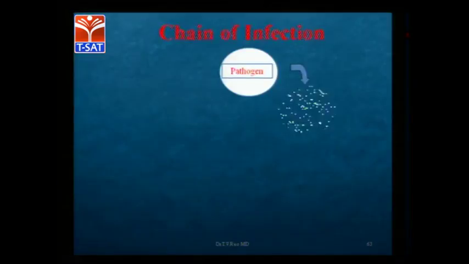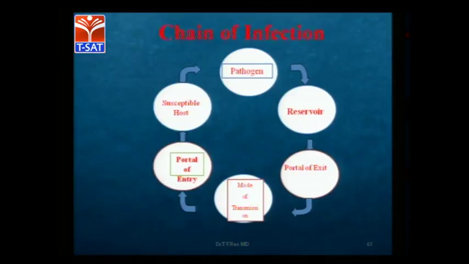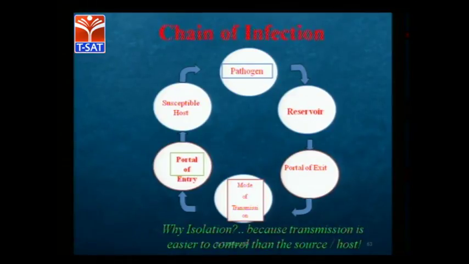Chain of infection, as we discussed, is one more. How it is occurring in each disease, how exactly it is occurring, is also important. Every disease has this type of condition. So they should read the pathogen, reservoir, portal of exit, mode of transmission, how it enters, and how it is in the susceptible host, which type of pathogen is occurring and how the infection arises. Each disease condition follows this chain of infection, so they have to identify, read and specify it, because they may ask any type of question related to the diseases.